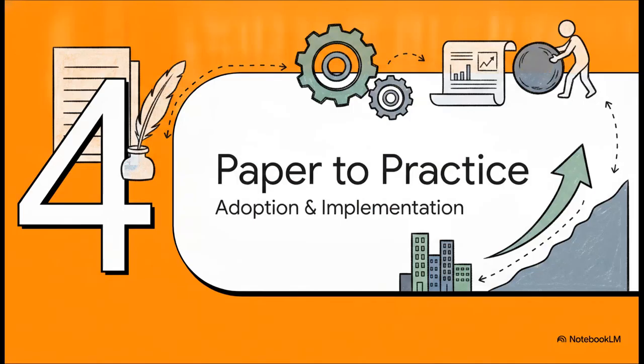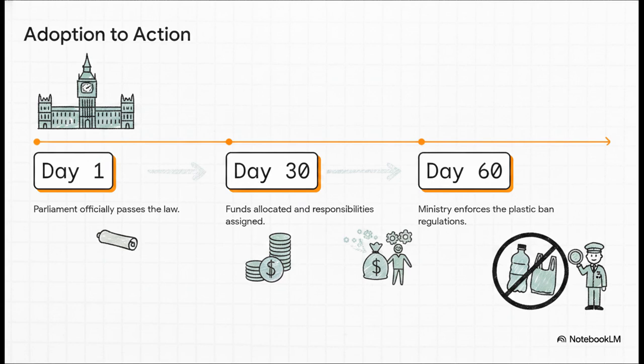So the government has found a solution, but how does it become official and real? That's Chapter 4, From Paper to Practice. And this brilliantly illustrates Stages 3 and 4, adoption and implementation. On Day 1, the government officially approves the policy. Say Parliament actually passes a law to reduce plastic pollution.